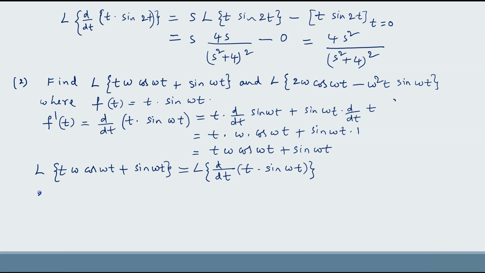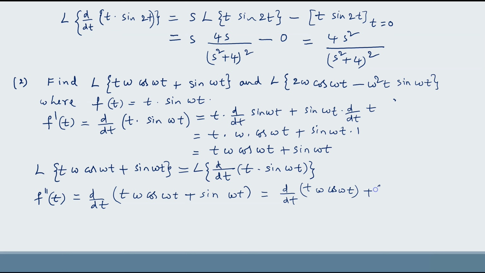Now let us find f double dash of t. F double dash of t equal to d by dt of t omega cos omega t plus sin omega t. Let us find its derivative, which is equal to d by dt of t omega cos omega t plus d by dt of sin omega t.